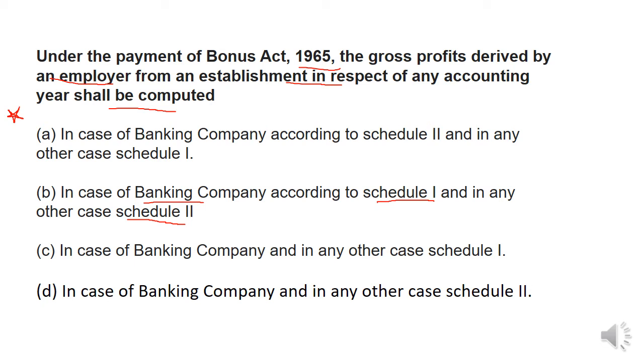Like the gross profit, as I told you, needs to be calculated for allocable surplus, or sorry, for available surplus, right? And for this, for a banking company, it will be calculated according to schedule 1, and for all other companies schedule 2 will be followed. So remember these two schedules, this is important. For a banking company it will always be schedule 1, and schedule 2 will be for other companies, okay. So move to the next question.